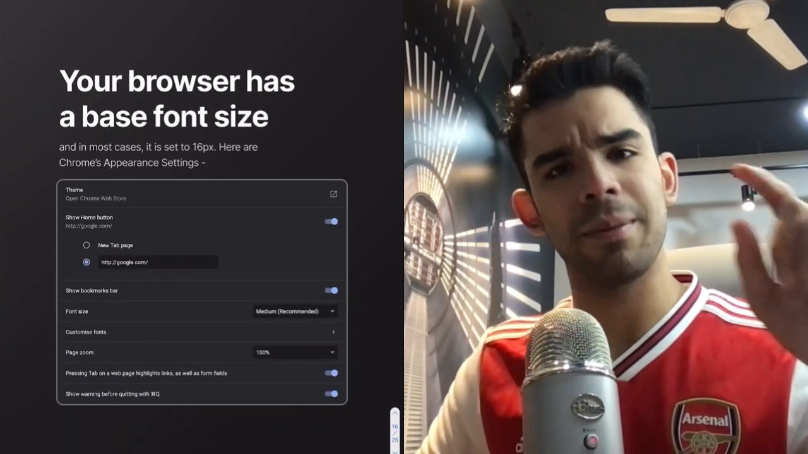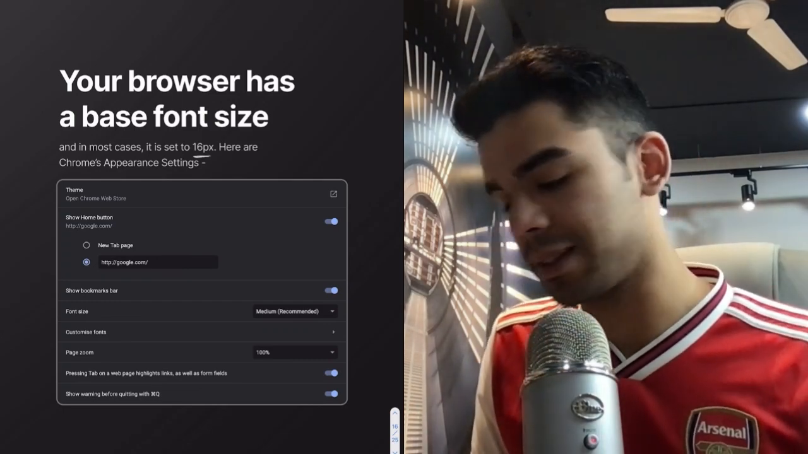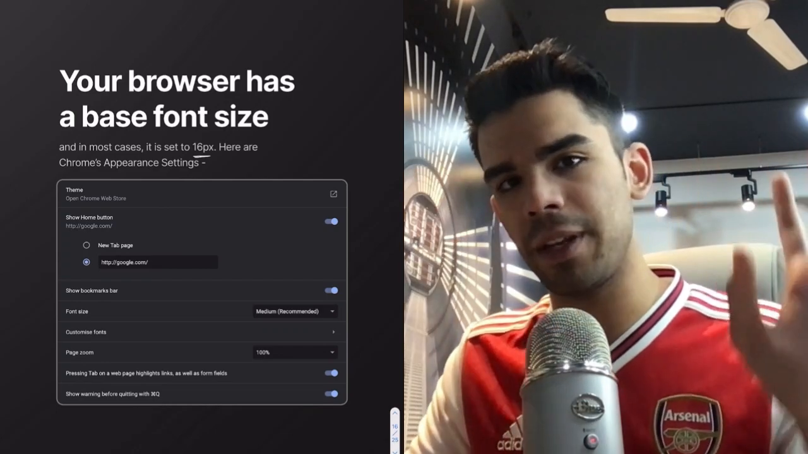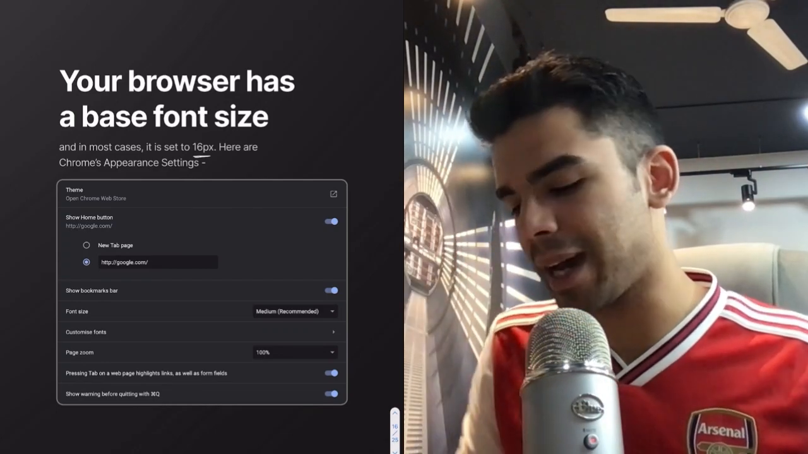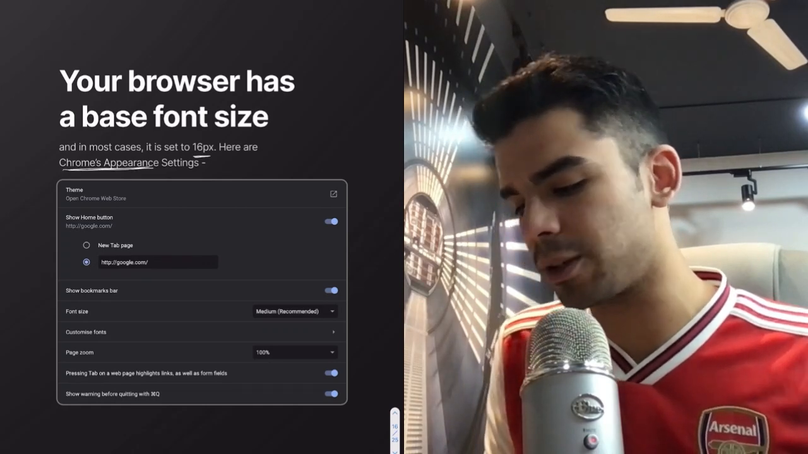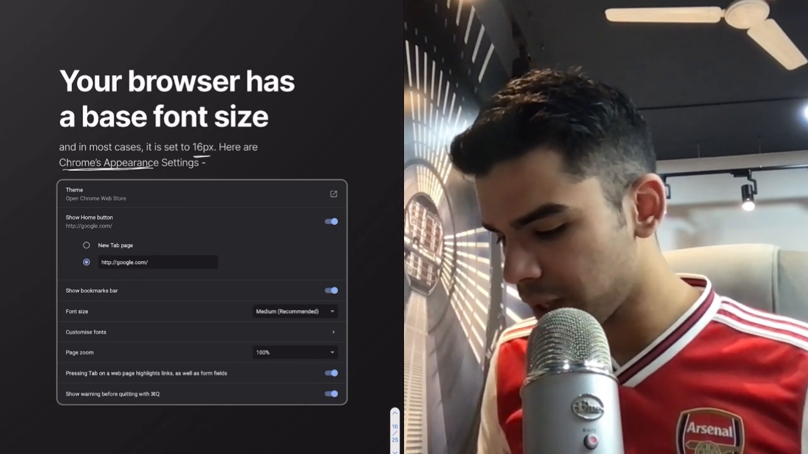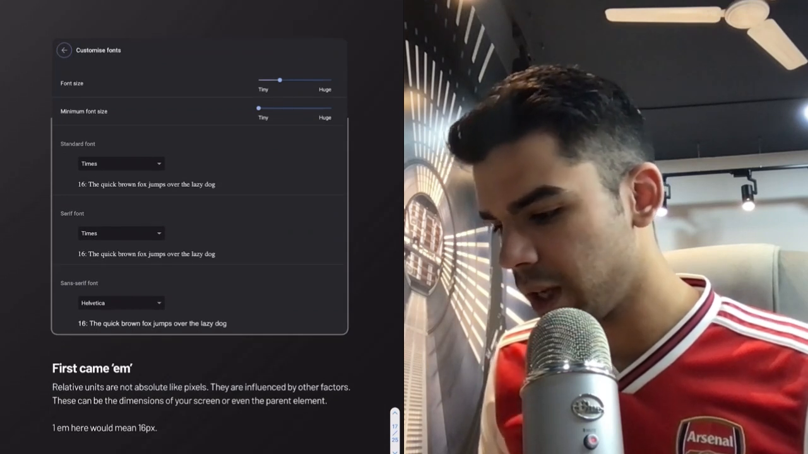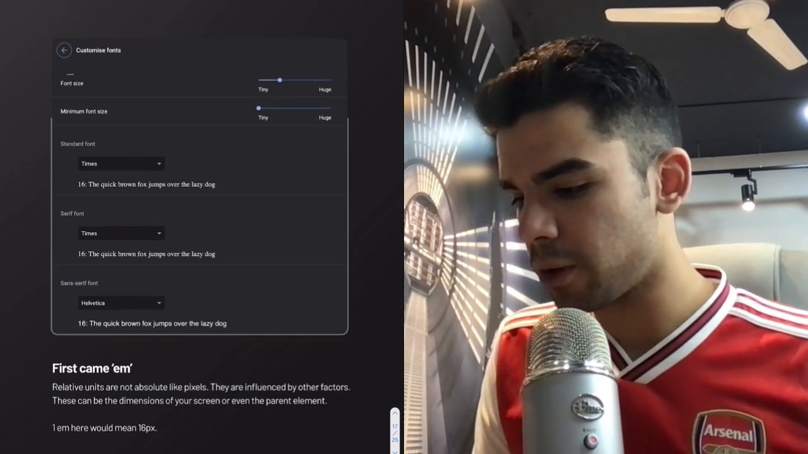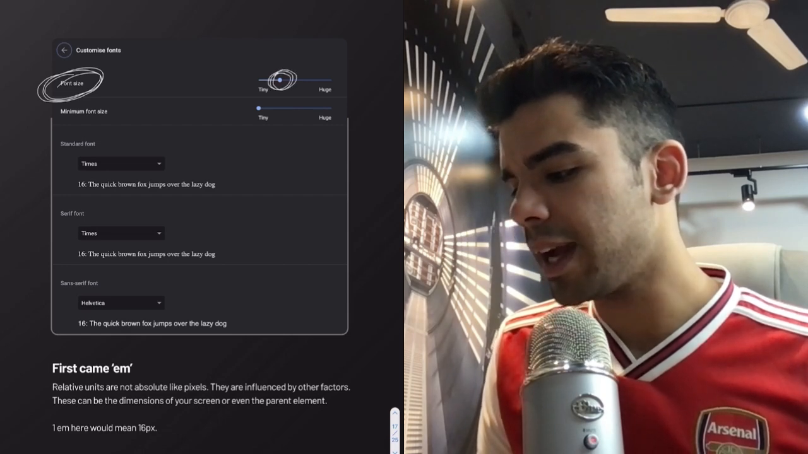Every browser has it. If you're using Google Chrome, it might be set to 16 pixels. That is a base font size that every Chrome browser comes with. So if you go into your settings panel in your Chrome's appearance settings, or even if you search the word font in your search panel, when you go to customize fonts or font size, this is the font size settings that you would have to open. You would realize that this base font size is actually 16 pixels. It's probably going to be set till here, and you can change this.